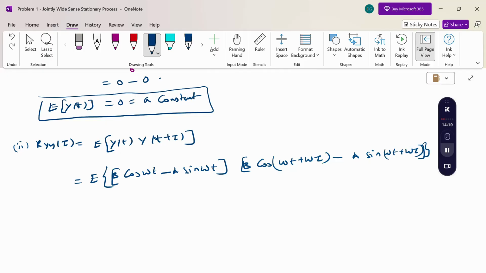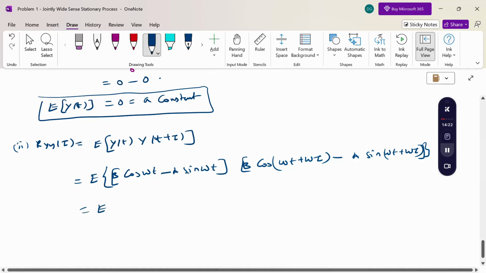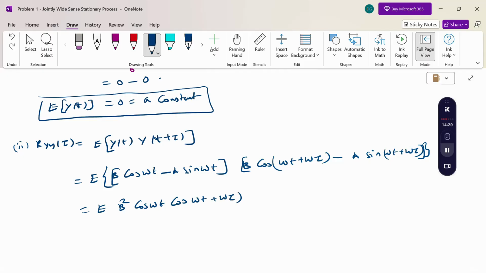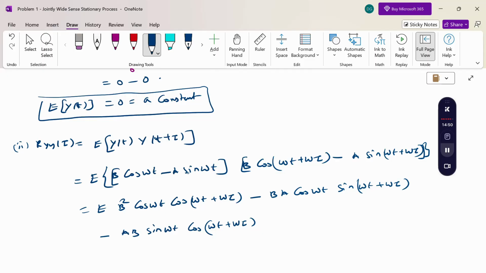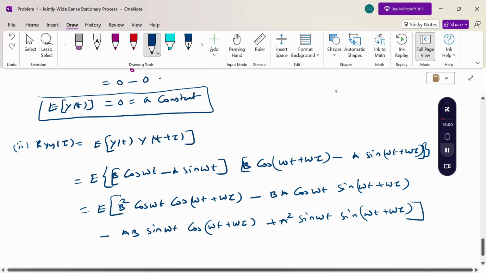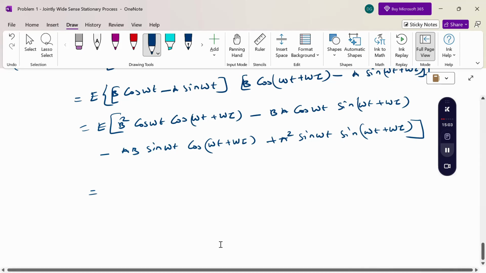Now multiply each and every term: b into b, b square cos omega t plus omega tau, then b into a, minus ba cos omega t sin omega t plus omega tau, then the second term into the first term, minus ab sin omega t cos omega t plus omega tau, and minus minus plus a square sin omega t sin omega t plus omega tau. Now take the expectation.